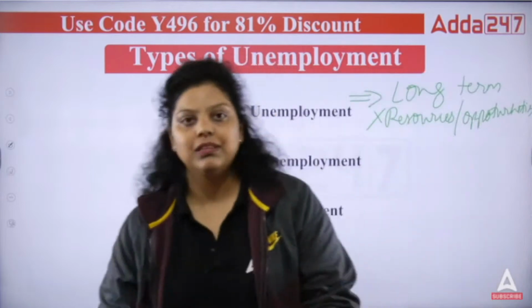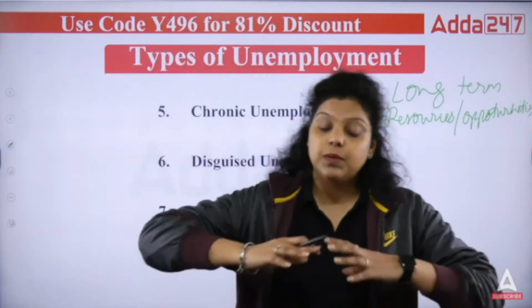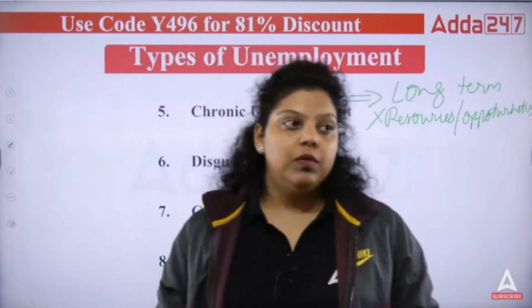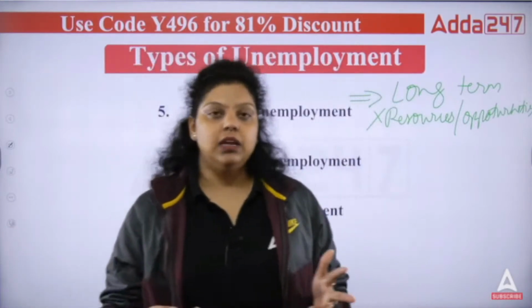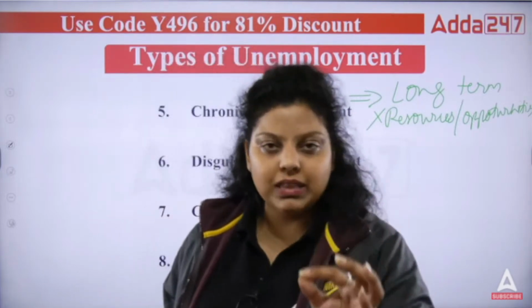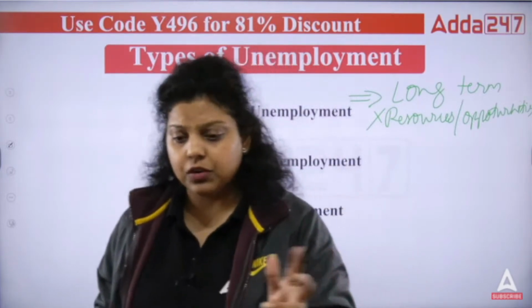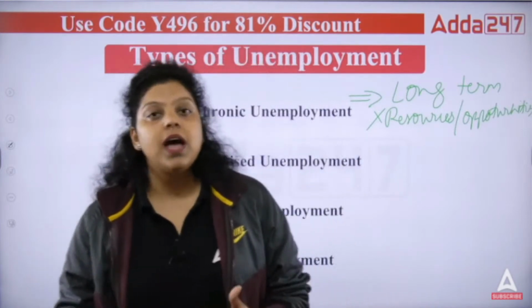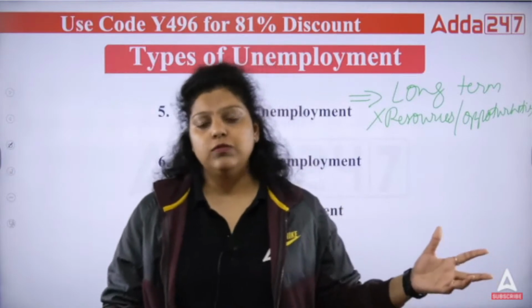It is a type of long-term unemployment which stays in the economy for a longer period of time.